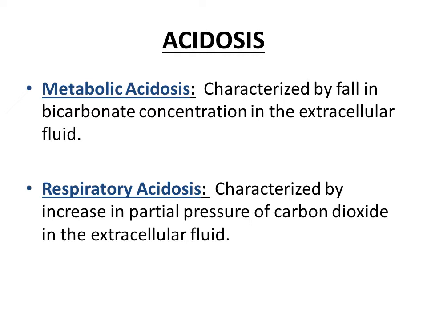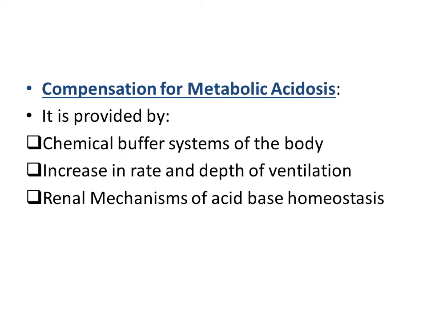So the type of acidosis resulting from increase in the partial pressure of carbon dioxide in the blood due to any reason, that type of acidosis is called respiratory acidosis. So now I am going to discuss the different compensatory mechanisms that come into play when metabolic and respiratory acidosis happen. So what is meant by compensation? Compensation means that the body tries to bring the pH back to normal through different mechanisms that we have discussed in detail in the previous lectures.